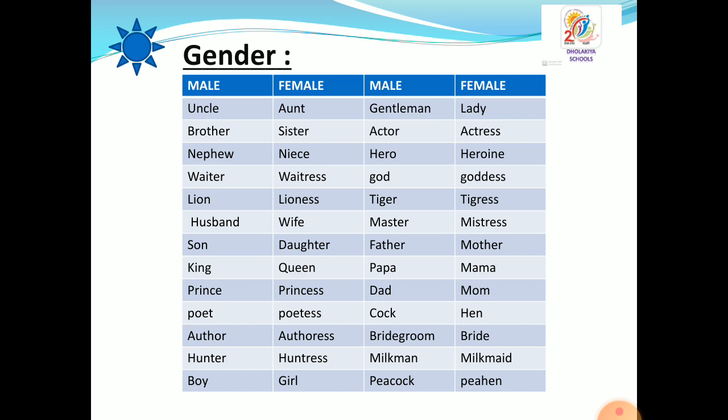Cook transforms into aunt. Bridegroom transforms into bride. Milkman transforms into milkmaid. And peacock transforms into peahen. So these are genders, male version into female version. Let's study ahead. I have mentioned here: change the text as shown. This is the instruction given in our board question paper.